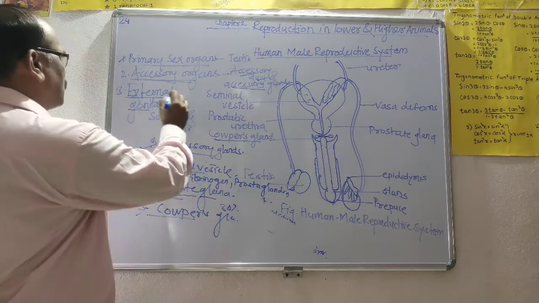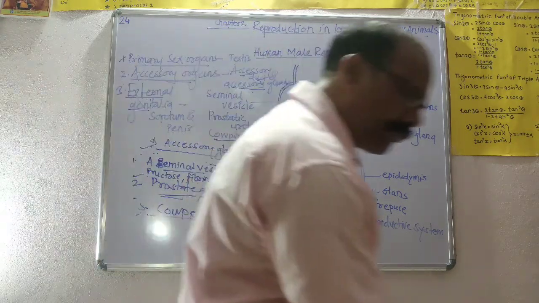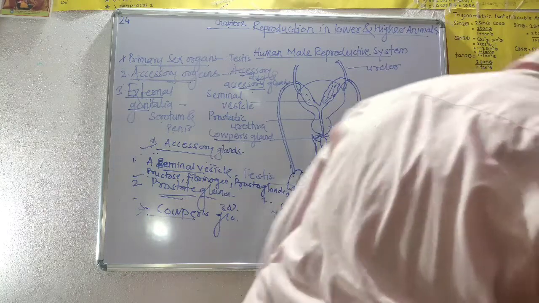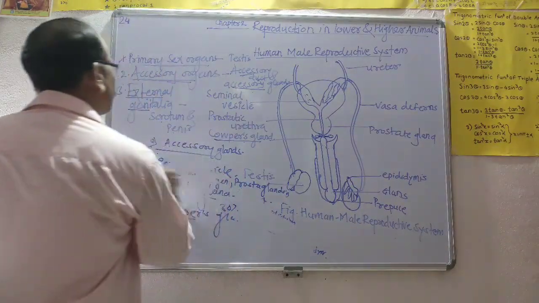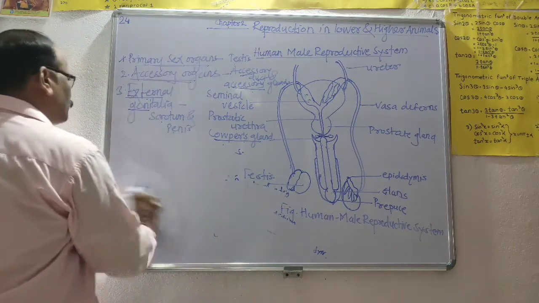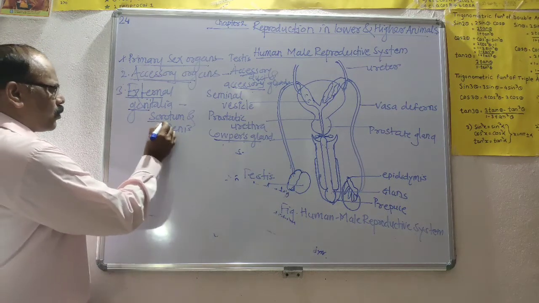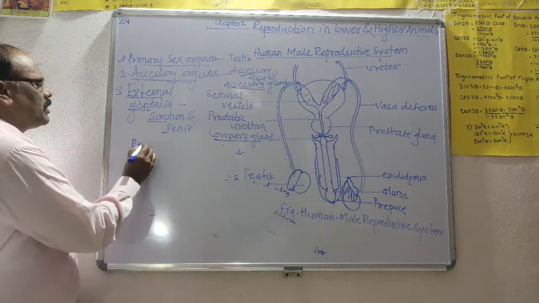Then we turn to the third point, the external genitalia. The scrotum and penis are present there. First we see the penis.